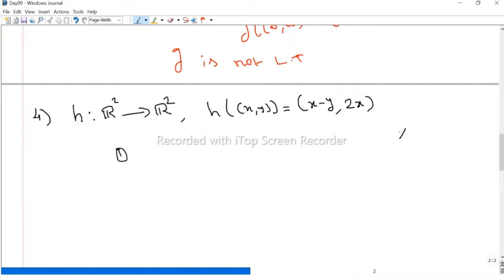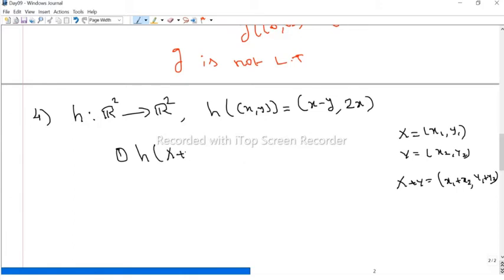Otherwise you can check it. Suppose we take two elements, capital X is one element, namely x1 comma y1, and capital Y is some pair x2 comma y2. Now what is X plus Y? We sum coordinate-wise: x1 plus x2 comma y1 plus y2. Now what is h of X plus Y? We have to prove that this is equal to h of X plus h of Y. So by the definition of h of x comma y, we subtract these two for the first position.